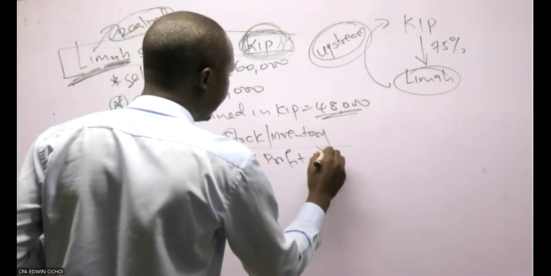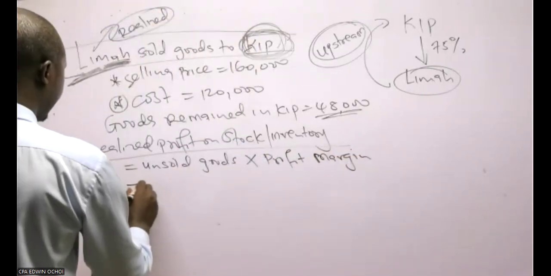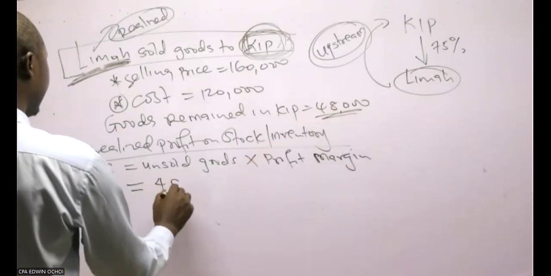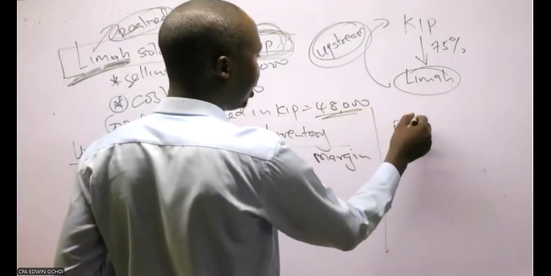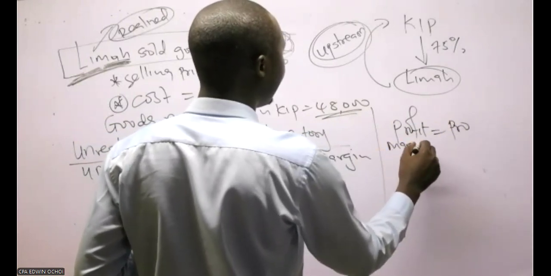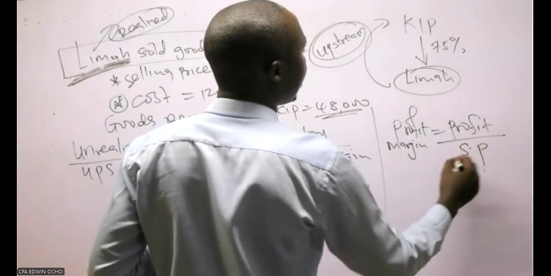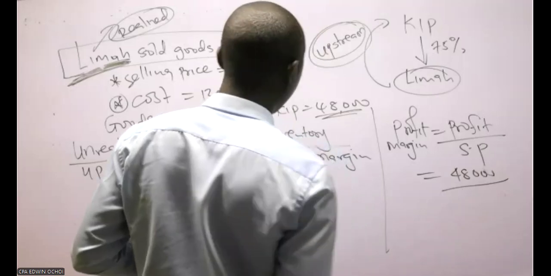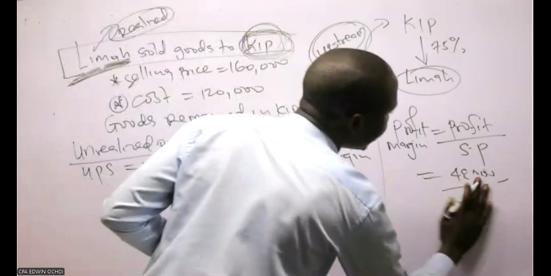Unsold goods, I know, is 48, the one in stock. Profit margin we don't have, but I can determine it. Profit margin is equal to profit over selling price. Profit is the difference.